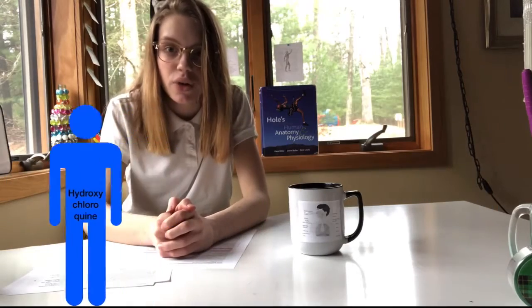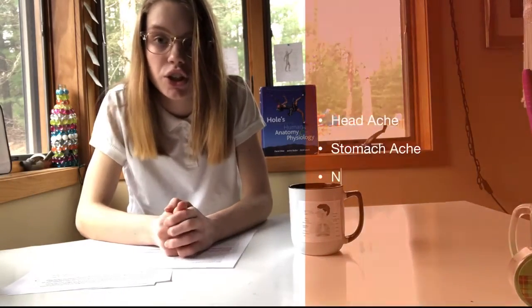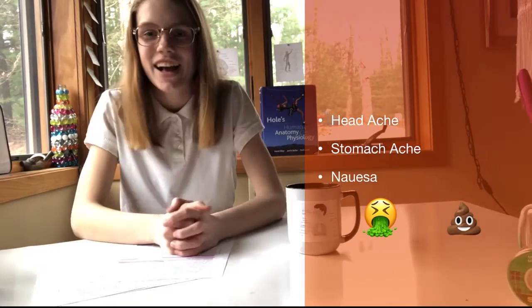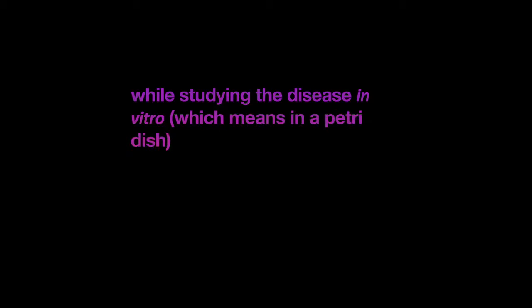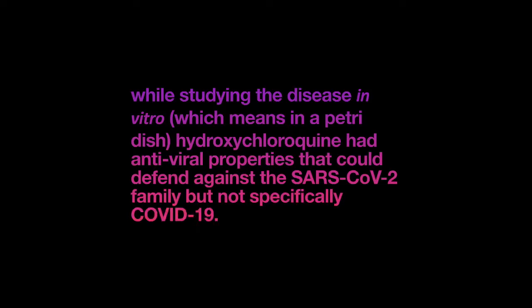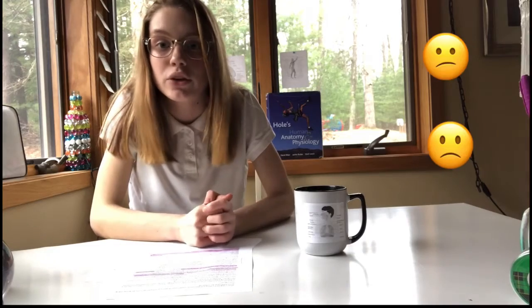Some side effects of taking hydroxychloroquine could be headaches, stomach aches, or nausea, but that's if you take it on an empty stomach. Some more major side effects could be vomiting or diarrhea. Hydroxychloroquine was thought to help with COVID-19 because, while studying the disease in vitro, which means in a petri dish, hydroxychloroquine had antiviral properties that could defend against the SARS-CoV-2 family, but not specifically COVID-19. Many doctors have seen very little improvement from taking the drug, but mostly no change. People who are currently taking hydroxychloroquine have moderate, mild, or severe cases of COVID-19, and this drug can be taken at any age. They have positive, negative, or no-change outcomes.